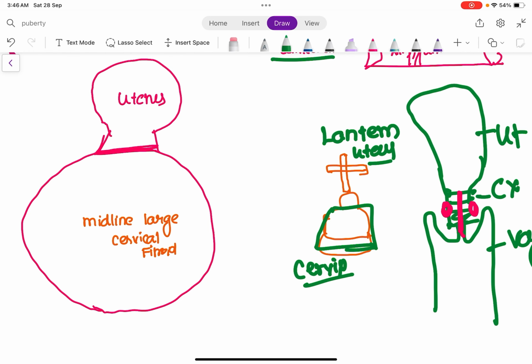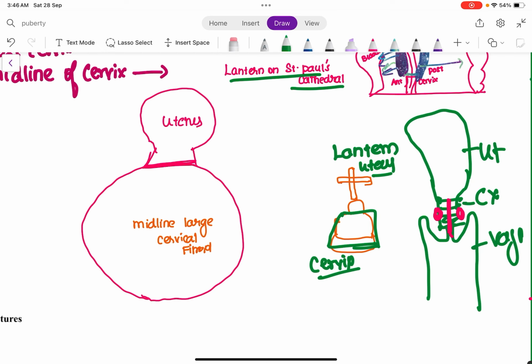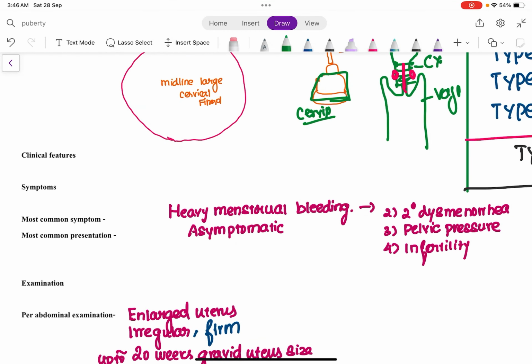So it means that comparatively between the uterus and the cervix, the proportion of the cervix is going to be increased because of this large cervical fibroid which is present midline in the cervix. So it has an appearance called lantern on St. Paul's Cathedral. This lantern is as small as the uterus, and this cathedral is as large as the cervical fibroid. Is that clear? Okay. So until now we have discussed about the